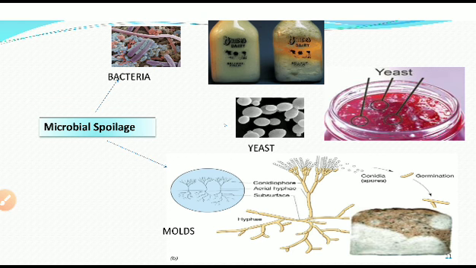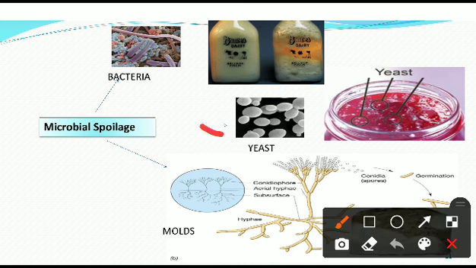Next, that is the yeast. Here yeast is mostly present on products like jam and jelly. Yeasts are single-celled plants found in air and on the skin of fruit. It does spoil the taste of the food but does not make it harmful.